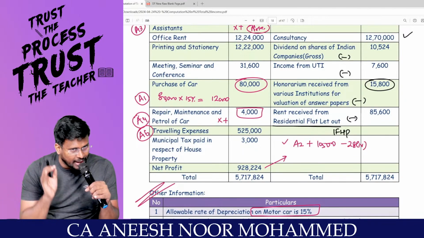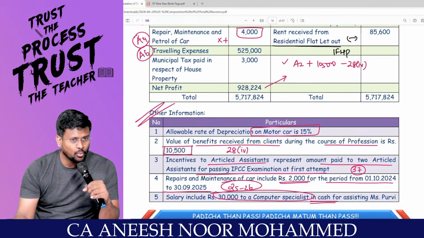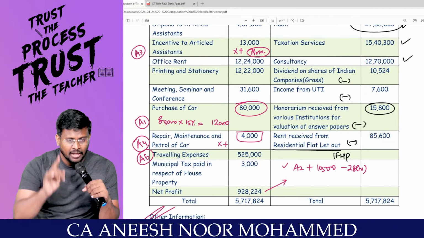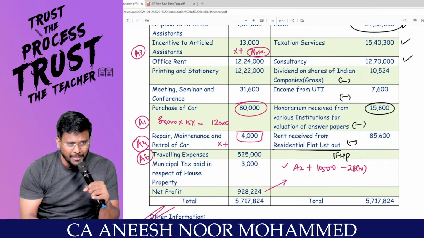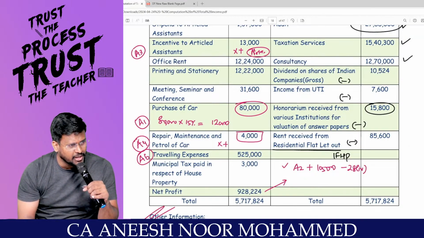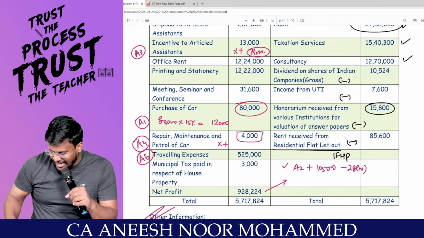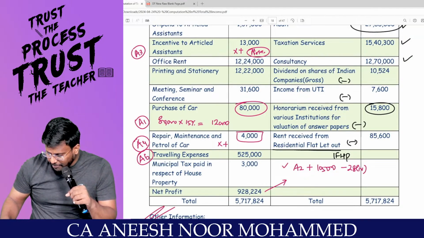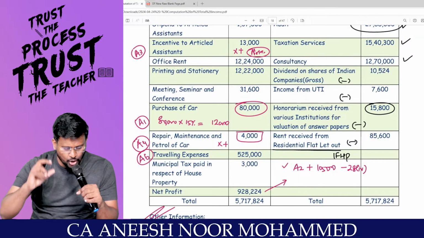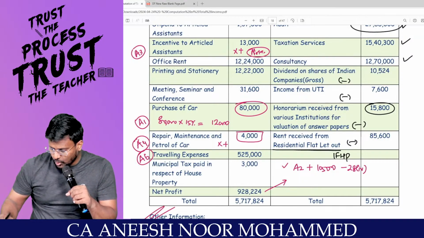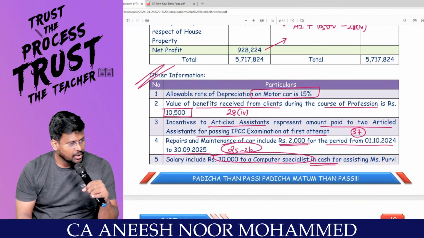9,28,224. Right? Come to A1. What A1 is saying is that on the debit side of the P&L, capital expenditure has been debited. It should be added back. So plus 80,000, right? Minus, sir, depreciation on motor car, 12,000. Have we crossed A1? Come to A2.